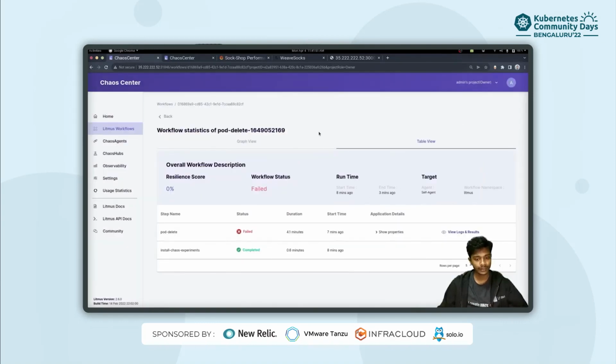We saw how we can use LitmusChaos to make our Kubernetes cluster more resilient by testing out different chaos scenarios using different chaos experiments. We saw how the pod delete experiment helped us validate the resiliency of our application, the SockShop application, and we saw how we can observe the chaos in real time using our observability stack. So that's it for this demo. Thank you.